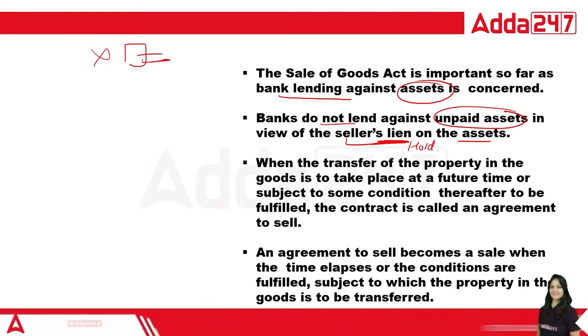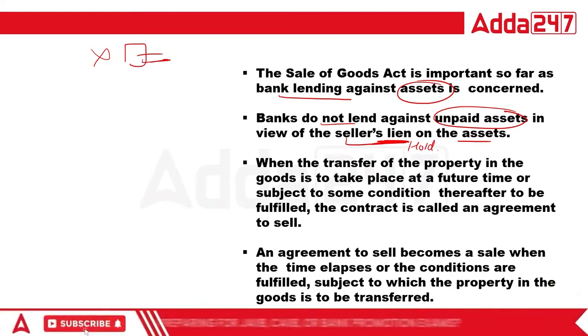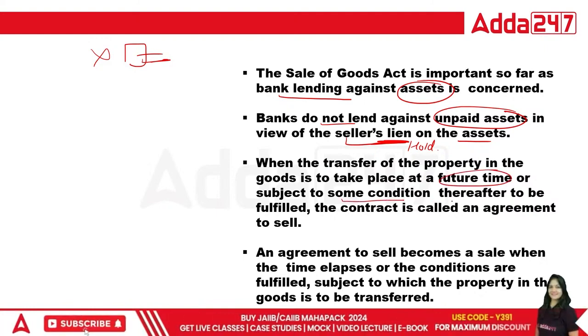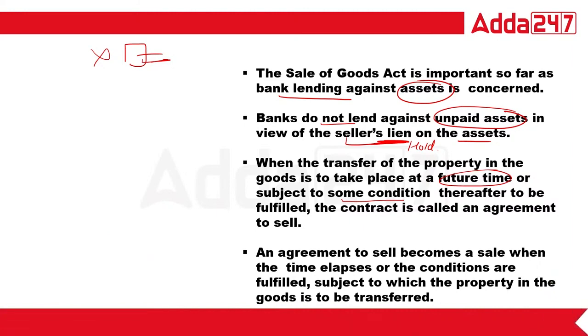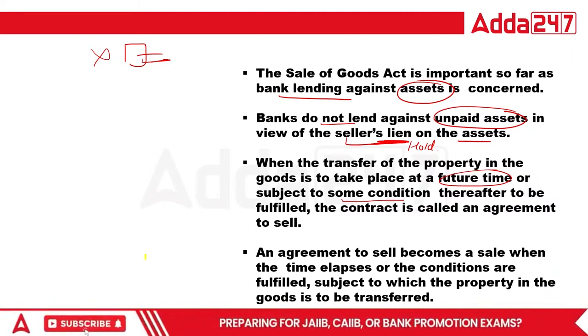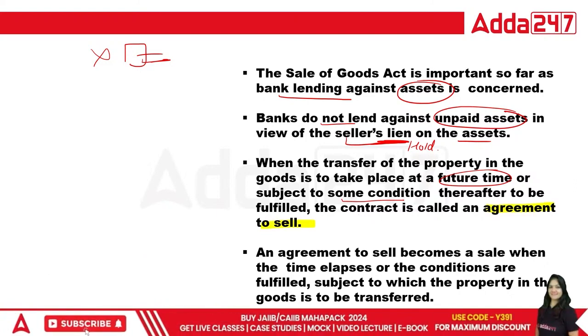Okay. So when the transfer of property in the goods takes place at a future time and subject to some condition thereafter to be fulfilled, the contract is called an agreement to sale. So class, an agreement to sale is basically the future sale. What I'm saying, the future sale is called an agreement to sale.